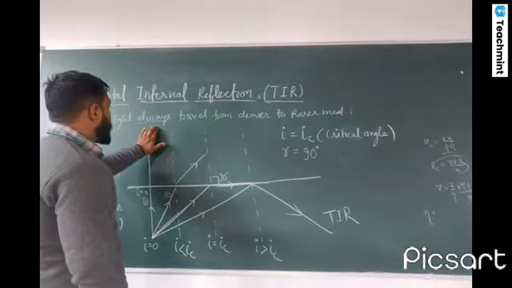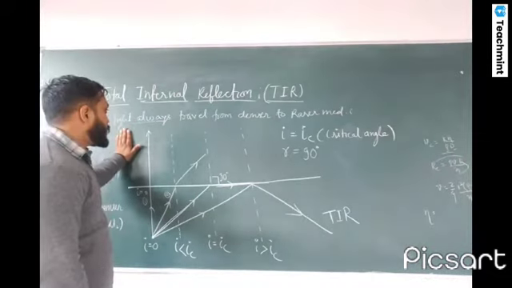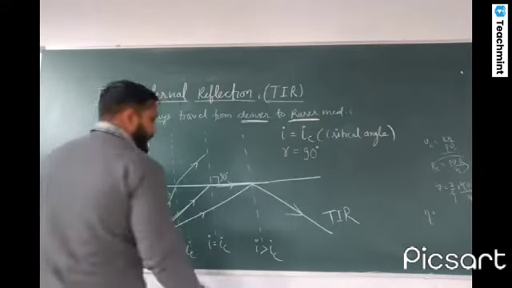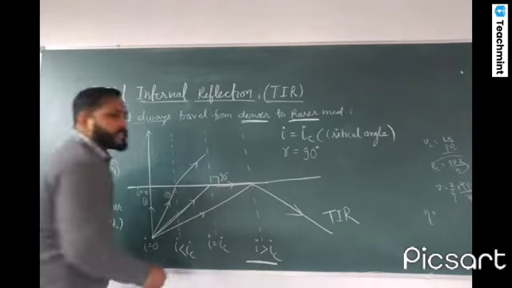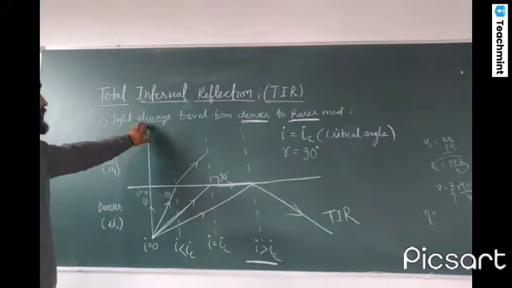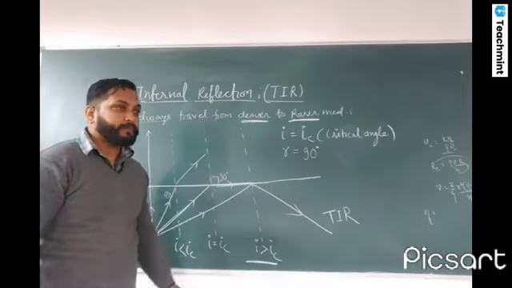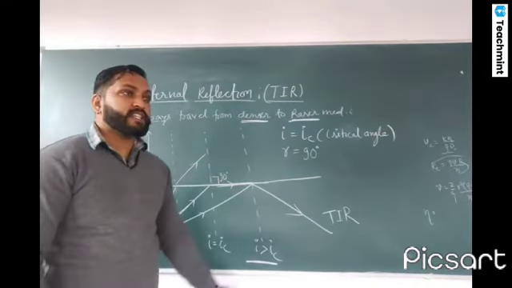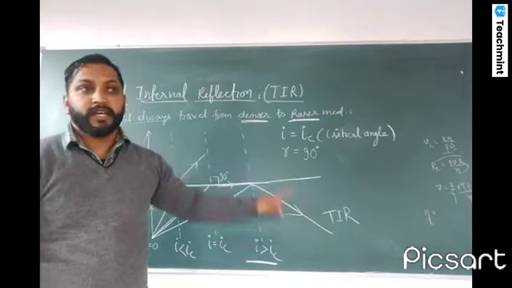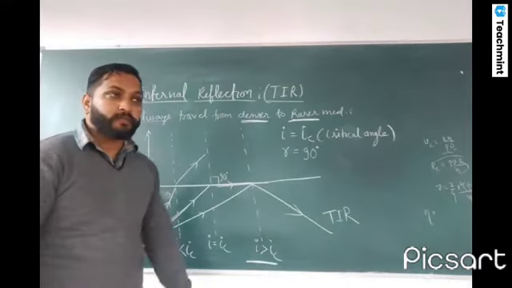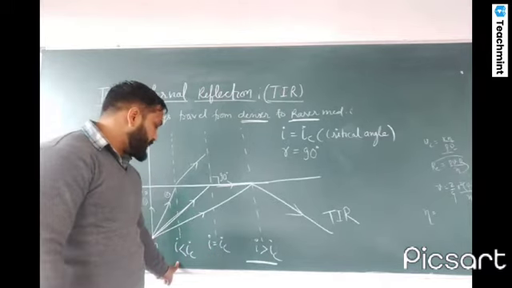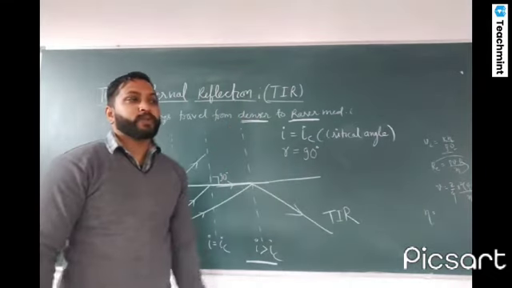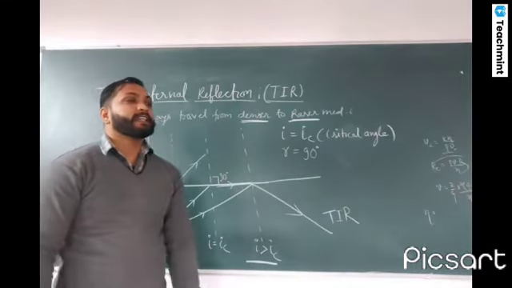The two important conditions, which I explained already, are: first, it is only possible when the light is traveling from denser to rarer medium, and second, when the angle of incidence is greater than the critical angle. These are the two important conditions for total internal reflection. If the ray travels from rarer to denser, it will not occur. If the angle of incidence is equal to or less than the critical angle, it is also not possible.